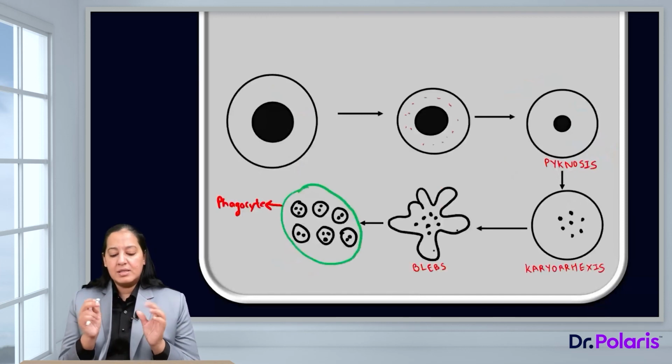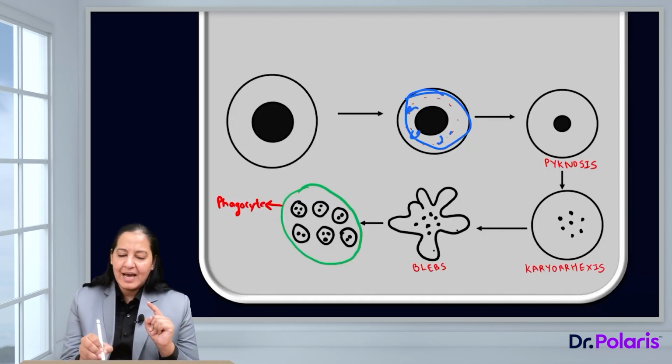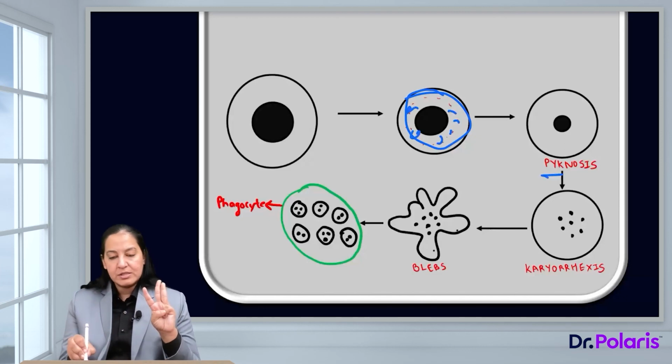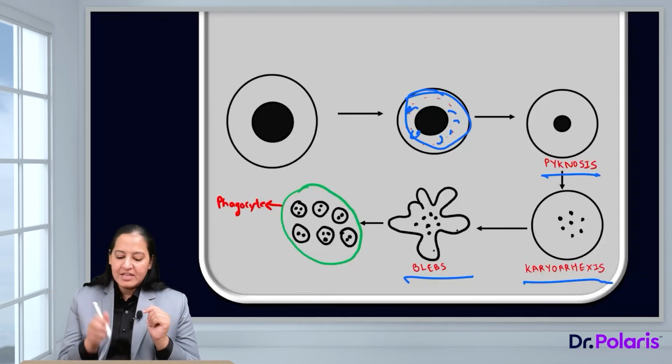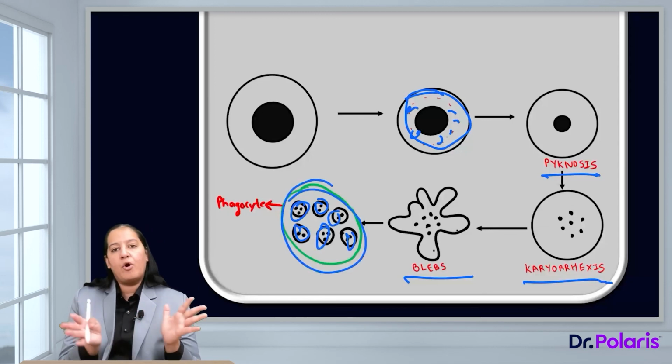The last thing we have learned in this lecture is the morphological changes in apoptosis. There are 7 morphological changes, all visible in this diagram. The first is cell shrinkage. The cell is decreasing in size, and due to the decrease in size, there is compactness and it increases eosinophilia. The third is pyknosis of the nucleus. The fourth is karyorrhexis of the nucleus. Then blebs are formed, multiple on the surface, but the cell membrane is intact. After that, apoptotic bodies are formed, multiple, and in the end, a phagocyte will come and engulf all the apoptotic bodies.